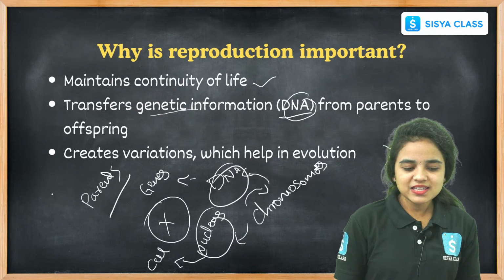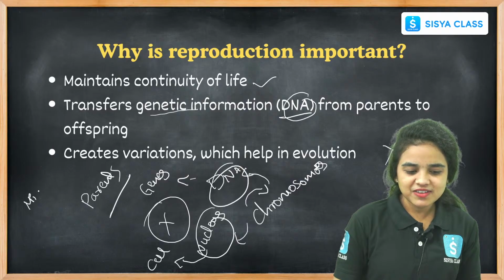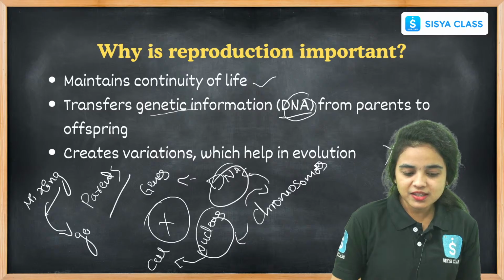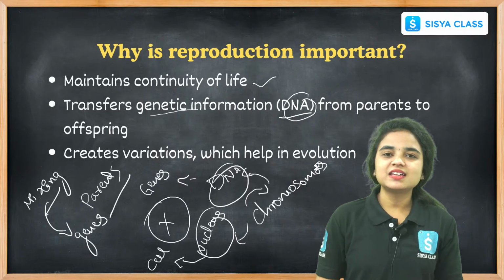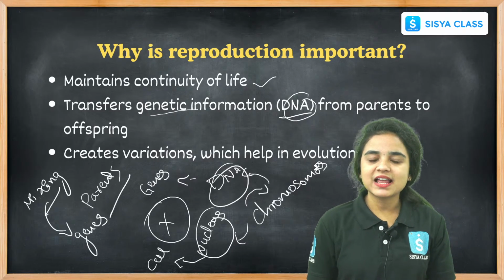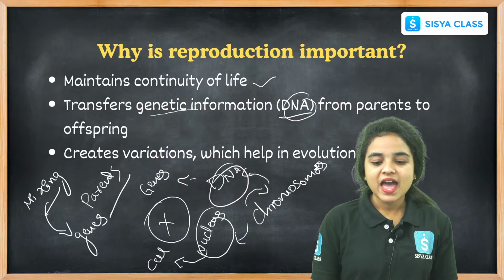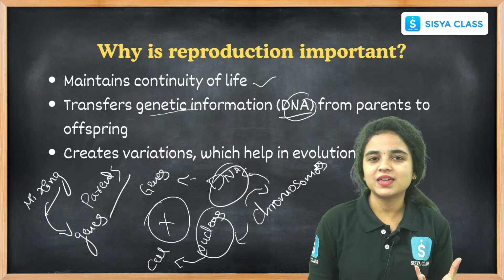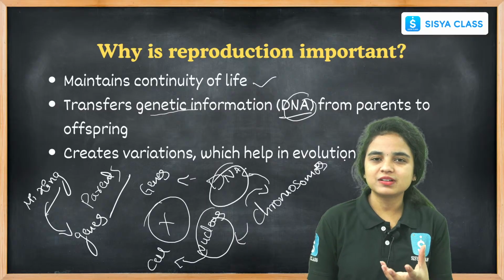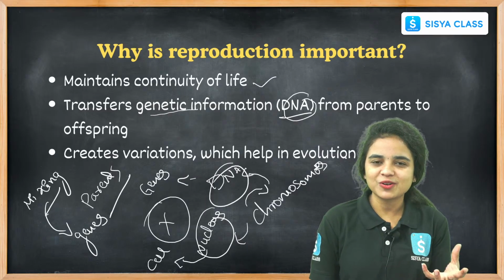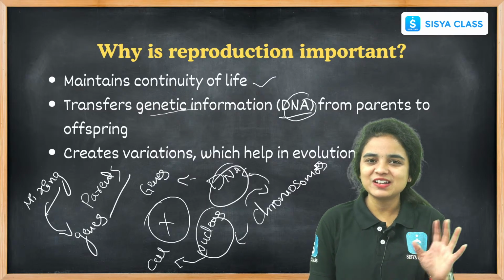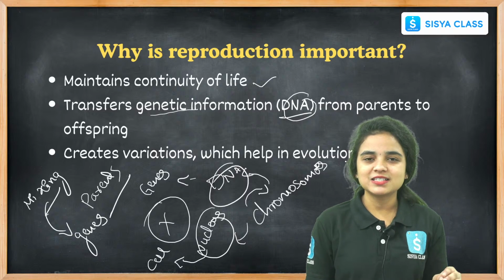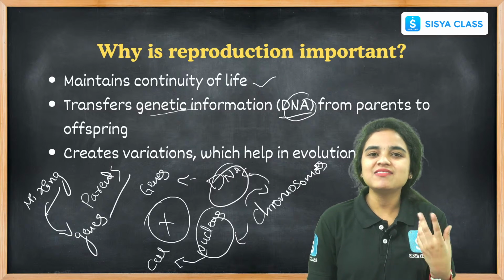Because there is a mixing of genes. When the reproduction process is happening, we can find the mixing of genes. The genes we get from our parents, from our mother and from our father, are mixing, and finally a different organism is formed, with different characters but of the same species, having some variations.